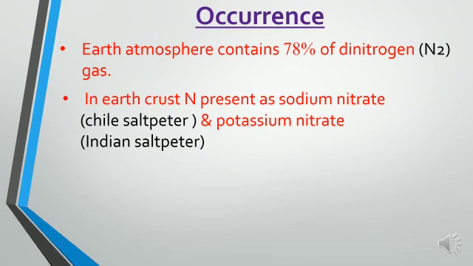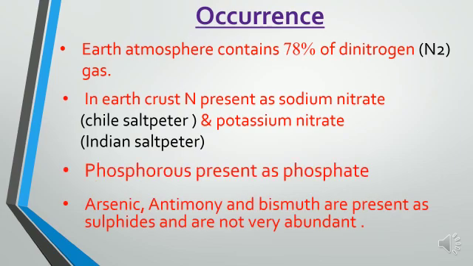And potassium nitrate, KNO3, is also called Indian saltpeter. These are the sources of nitrogen. One is atmospheric air, which contains 78%, or it is present in the earth crust in the form of sodium nitrate or potassium nitrate. The 11th most abundant element in the earth crust is phosphorus, which also belongs to the nitrogen group.